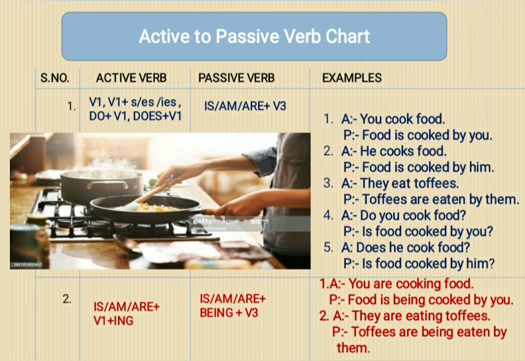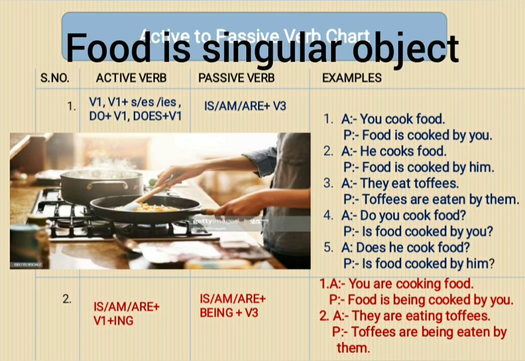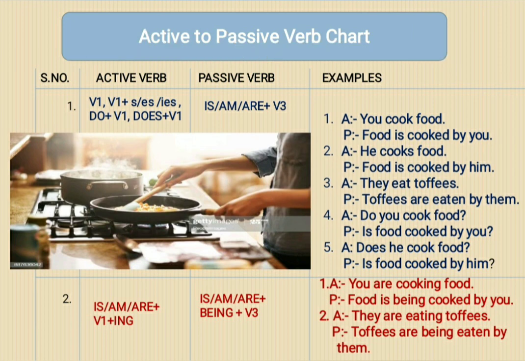And why has is come? Because food is there before it, which is singular. In this way, the first kind of verb syntax you have seen.